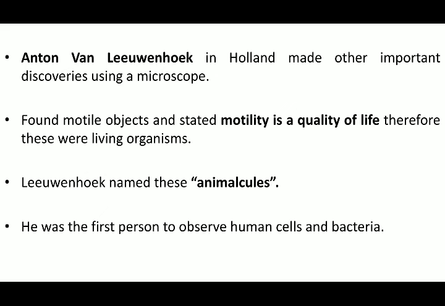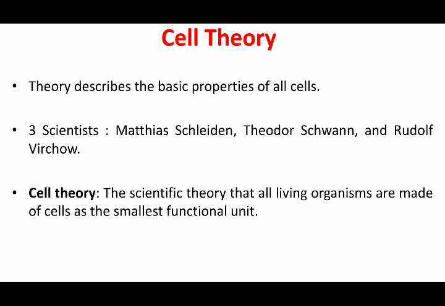He not only observed single unicellular organisms, but he could also see human cells and various bacteria under the microscope. Now, since scientists started discovering that there is something known as a cell, and that the organism arises from a cell, be it unicellular or multicellular, they started thinking about how the first cell would have come into picture.